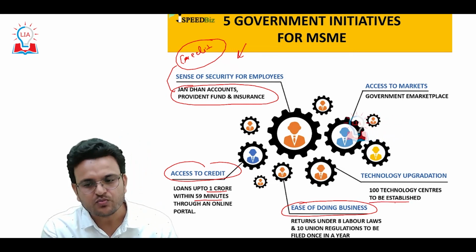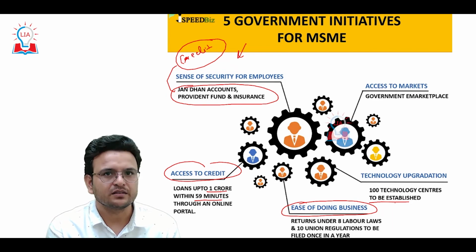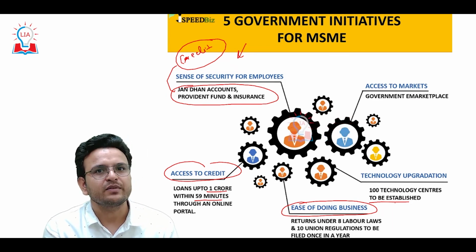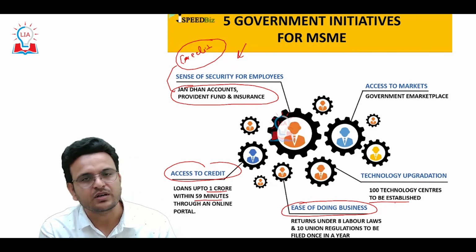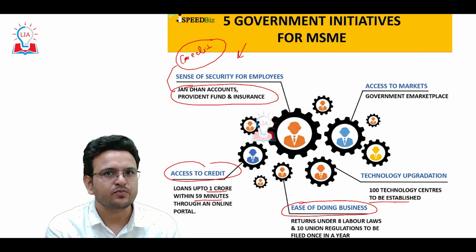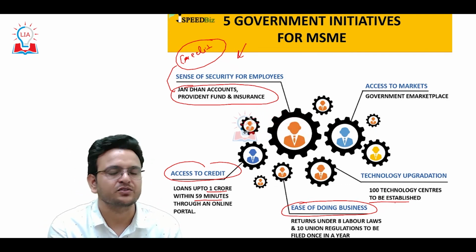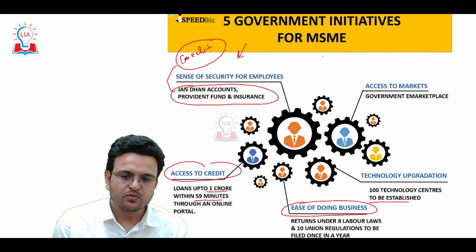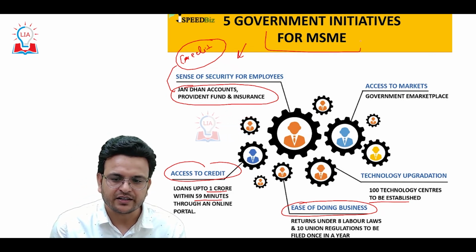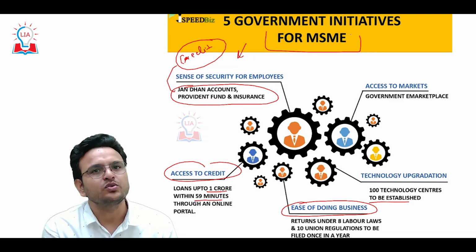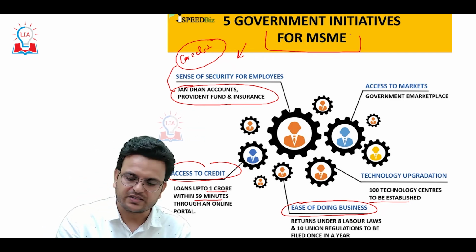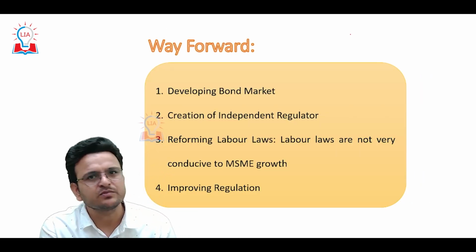And access to market. Whenever these MSMEs produce goods, they are not able to get proper access to the market. That's why the government is also focusing on providing access to the market. So these are some of the initiatives the government has started to upgrade MSMEs or to solve the problems regarding the MSMEs.